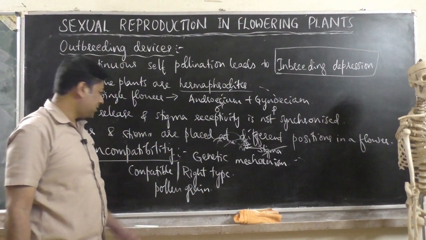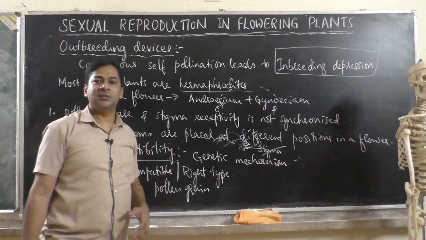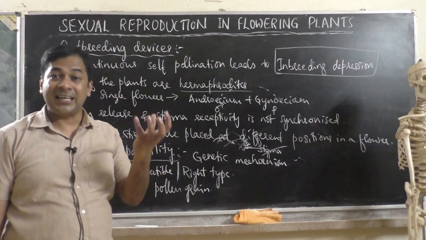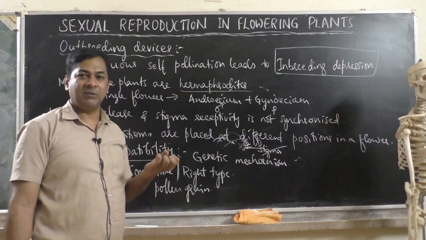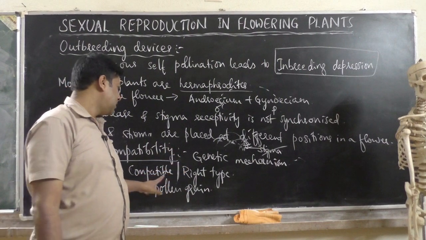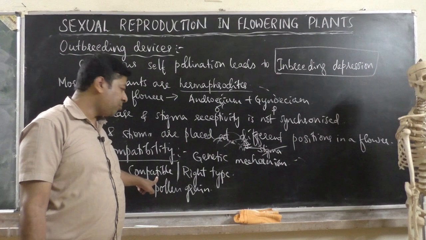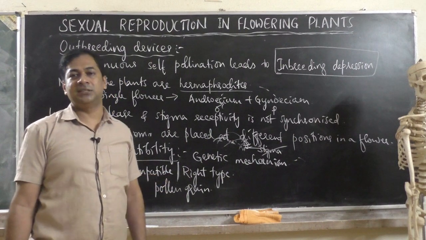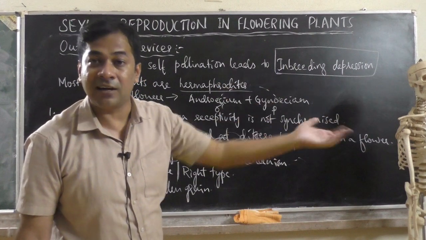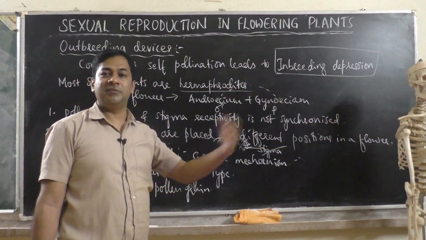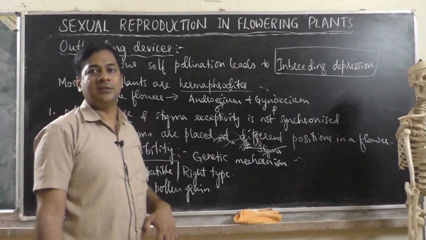Compatible pollen grain means the plant accepts that pollen grain, it doesn't reject it. This type of pollen grain means pollen grains of a different plant or different flower. So pollen grains of a different flower it will accept.